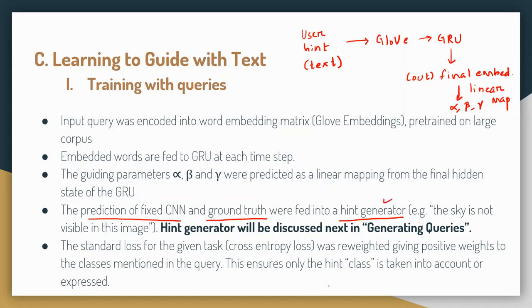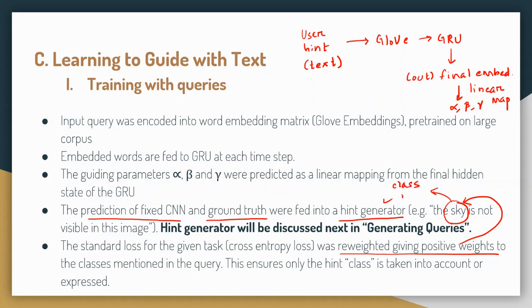Okay, so let me give you some information about the loss. The standard loss function that has been used is cross entropy loss, because we are dealing with classes here, like sky, dog, grass, all these are classes. So we are using the standard cross entropy loss, and observe that we are reweighting the loss by giving some positive weights to the classes that are mentioned in the query. Here the class mentioned is sky.